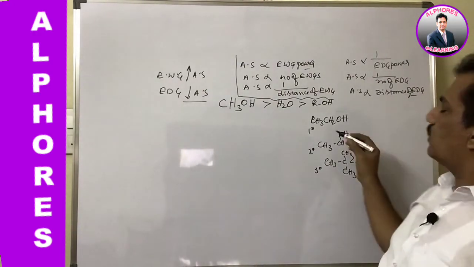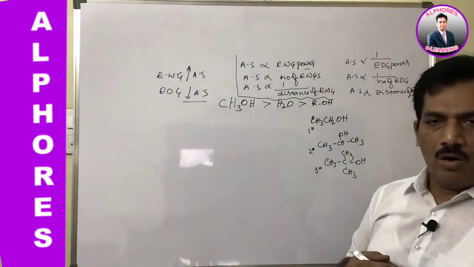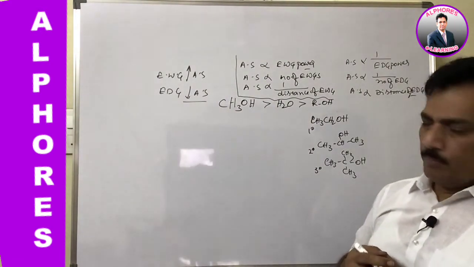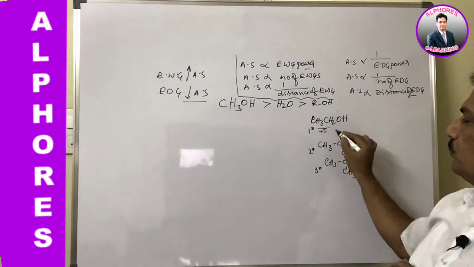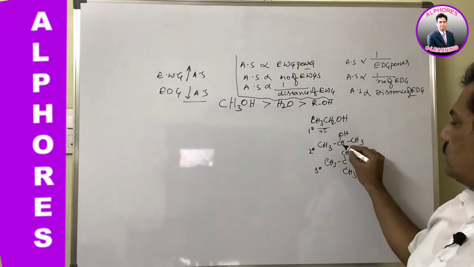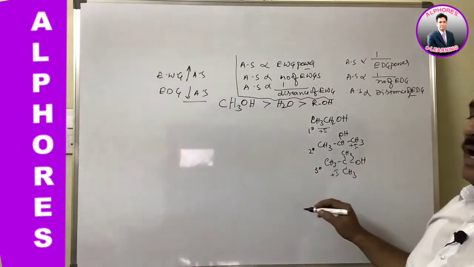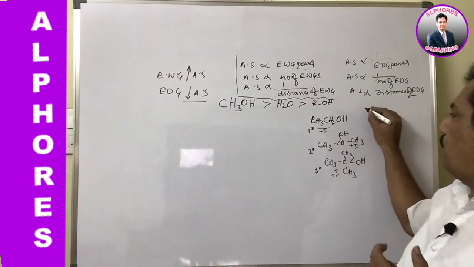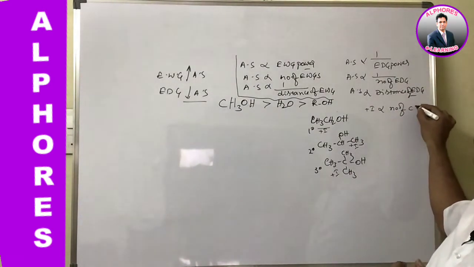So when electron donating groups are present, the acidic strength of the alcohols will decrease. Clear? Now in this case, this is a plus I group, that is a donating group, this is a plus I group, and this is also a plus I group. And as we know, the plus I power is directly related to the number of carbons in the alkyl group.